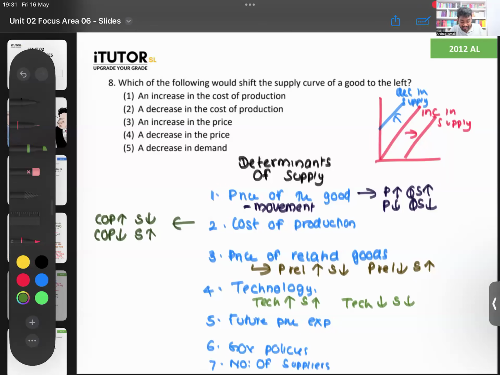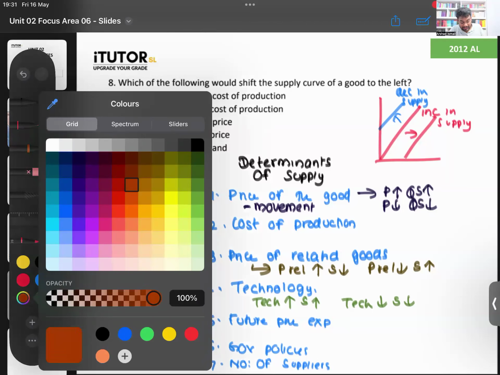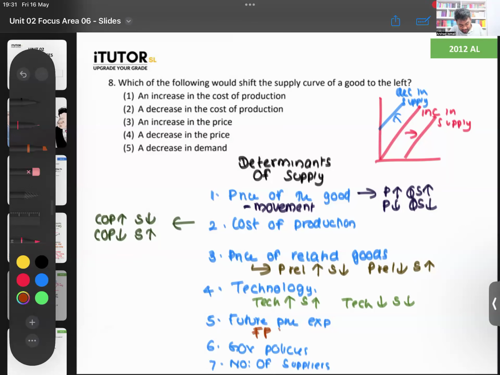Then future price expectation. How does that work? If you expect the future price to increase, what will the suppliers do now, Lamai? Will they go and supply now? If they expect in another one or two days the price will increase, right now they will hide it and keep it, and in two days they will put it up. So right now, supply will come down. If they expect the future price to come down, now itself they will try to go and sell everything off. The supply will increase.